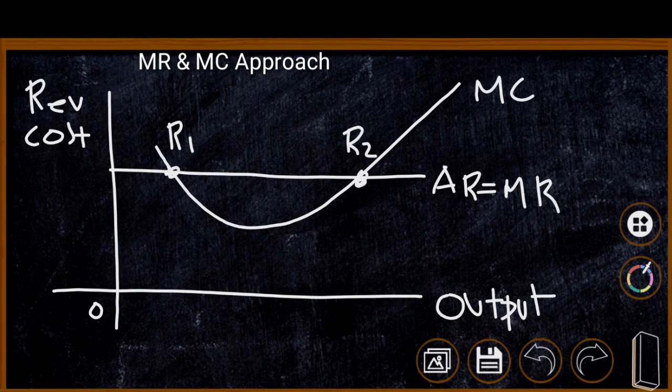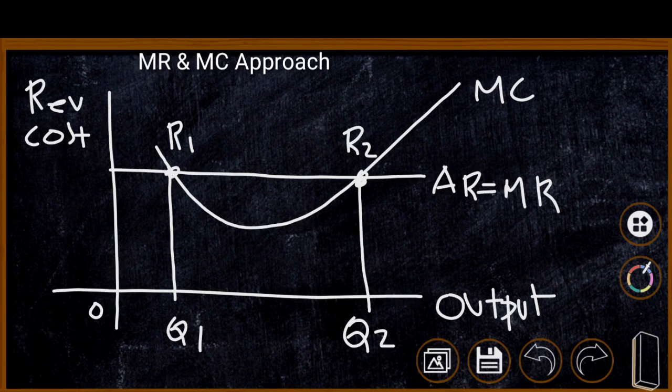At the initial stage, MC is cutting the MR curve from above. It moves from top to bottom. And in the second stage it moves from bottom to top, and therefore the MC curve is cutting the MR curve from below. Therefore the equilibrium condition is at OQ2 level of output. Therefore the firm is in equilibrium when MC is equal to MR, and the firm is identifying equilibrium at OQ2 level of output in this diagram.